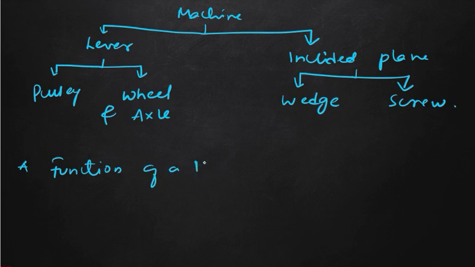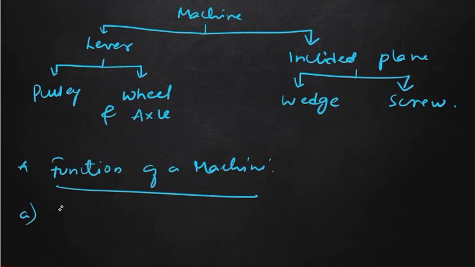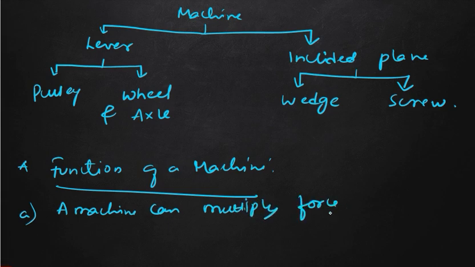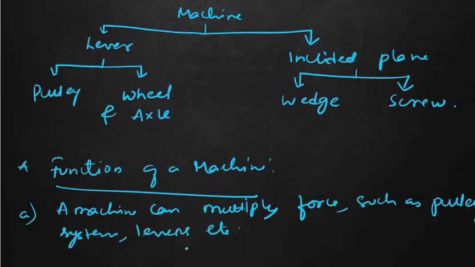Function of a machine. What does a machine do? Generally a machine can multiply force. If we apply a small force, that small force can be multiplied and used as a large force. So we can write the points. A machine can multiply force, such as pulley systems, then levers, and some other points also.